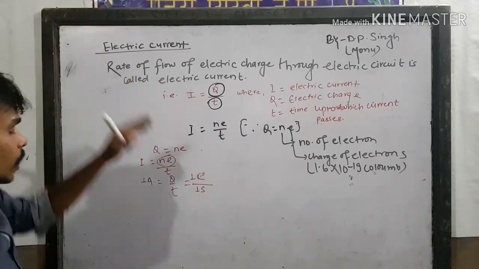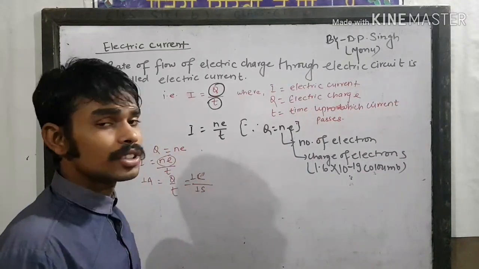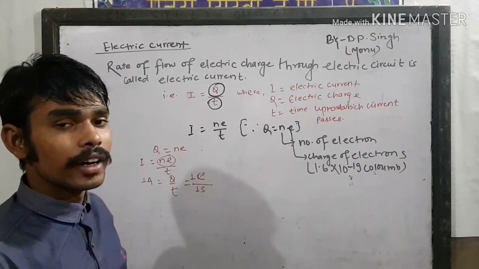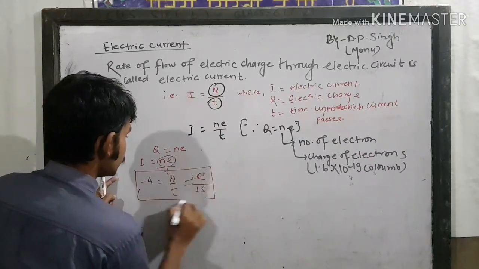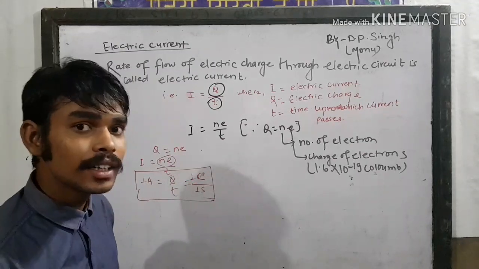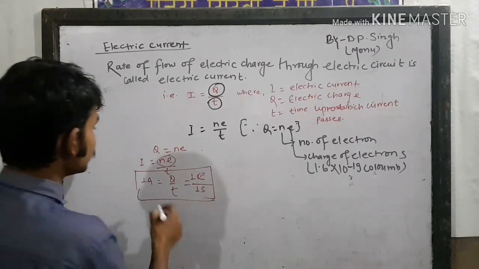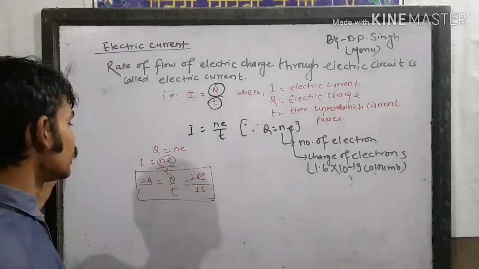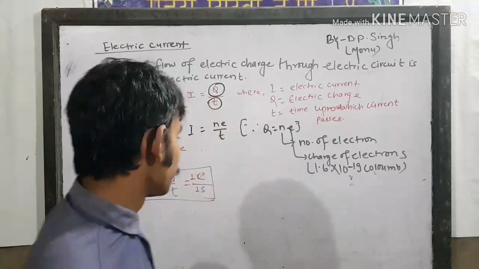It means the flow of one coulomb charge in an electric circuit in 1 second is known as 1 ampere current. So you can define it as this generalization: 1 ampere current can be defined as the flow of one coulomb charge in 1 second through an electric circuit. I think you can now define 1 ampere current.